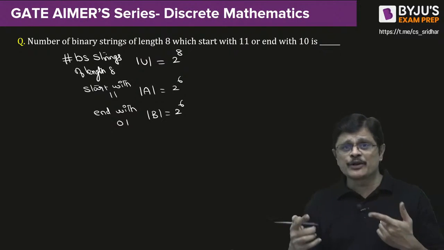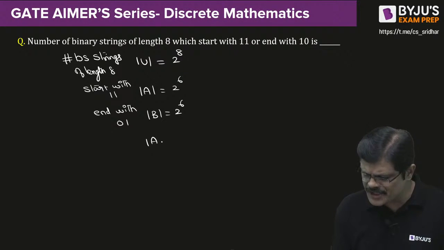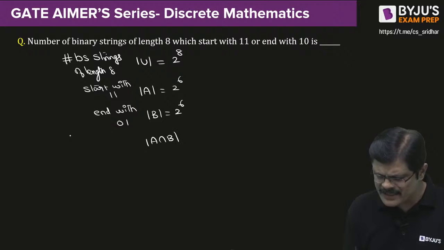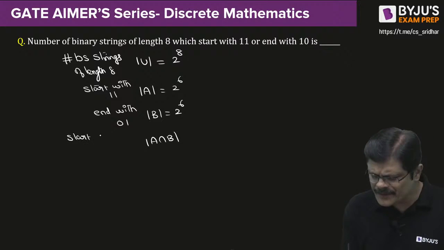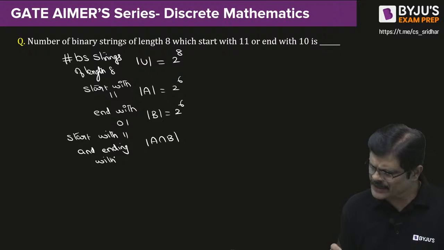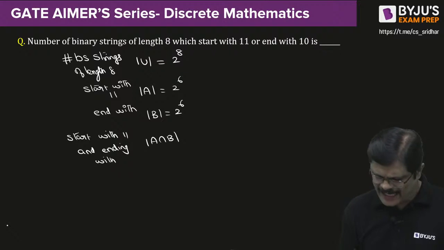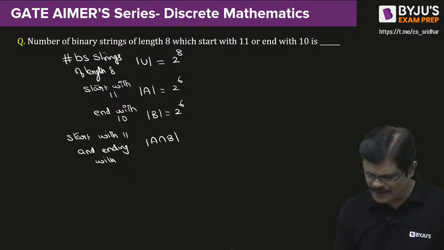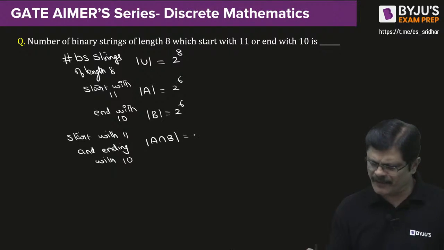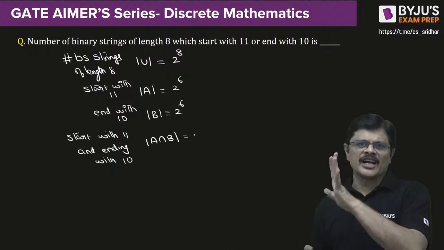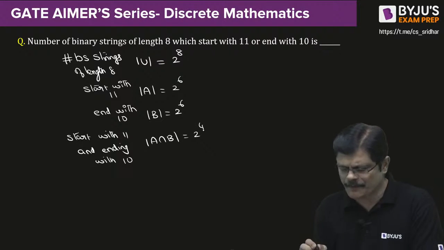So we want A union B. For that you need to find A intersection B. A intersection B means starting with 1, 1 and ending with 1, 0. Because the first two bits are fixed and the last two bits are fixed, it is 2 power 4.